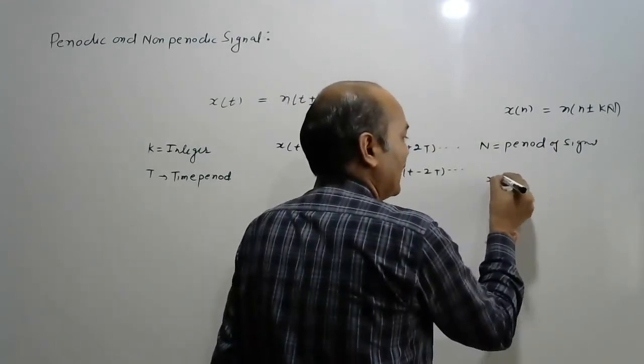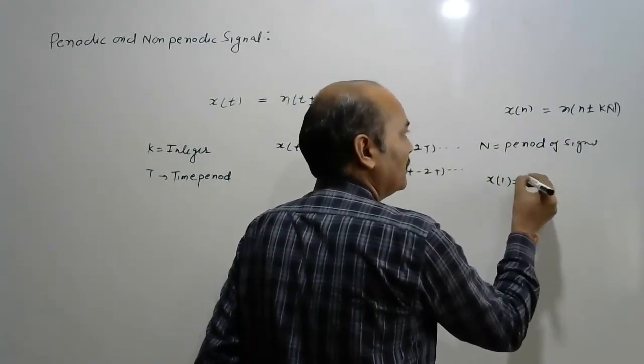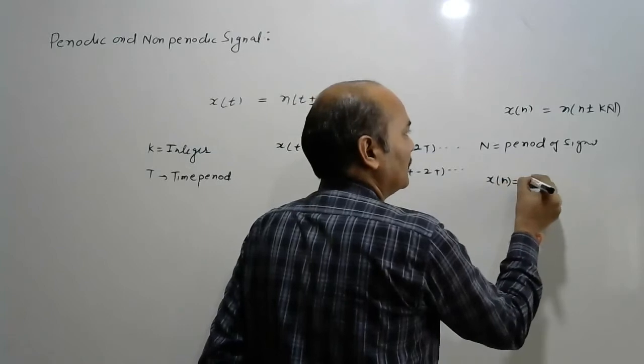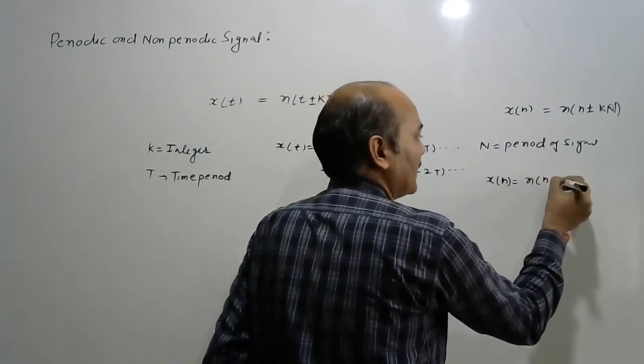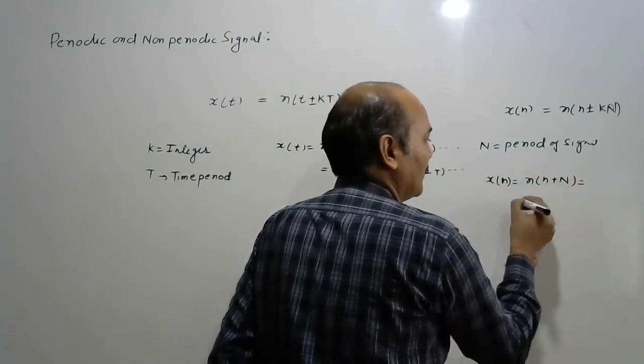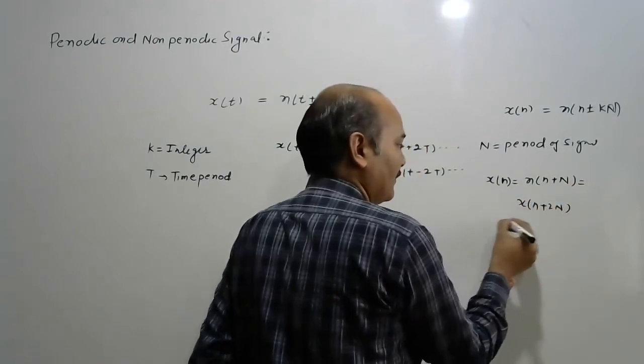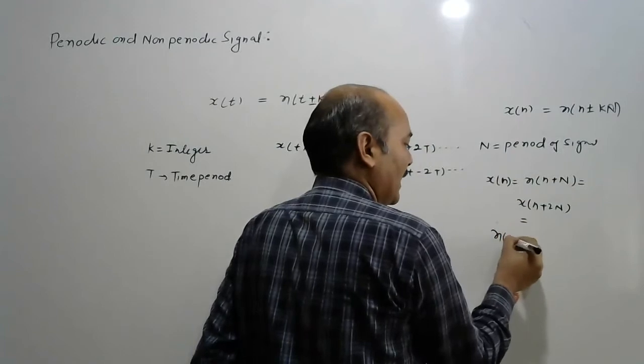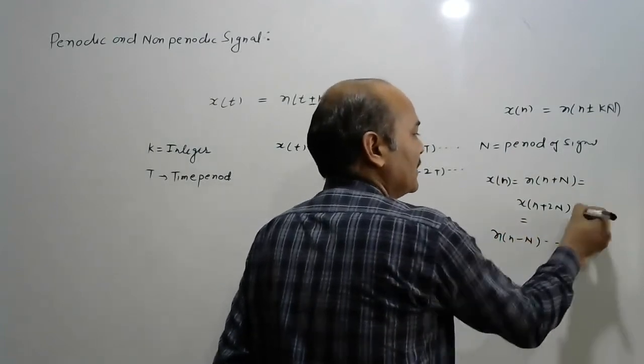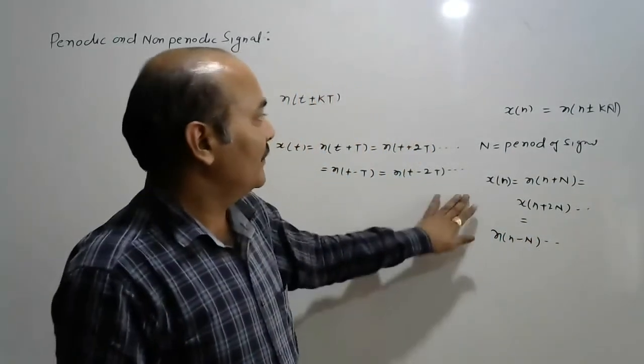So x[n] equals x[n+N] equals x[n+2N], the same as x[n-N], and this goes on.